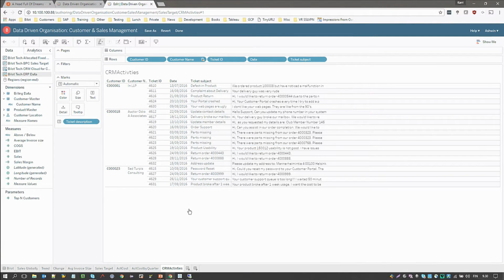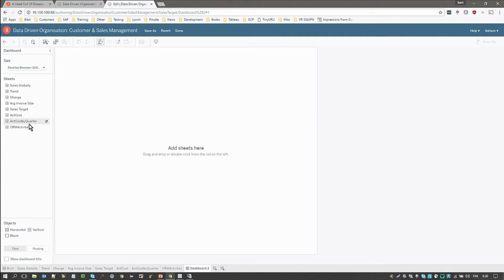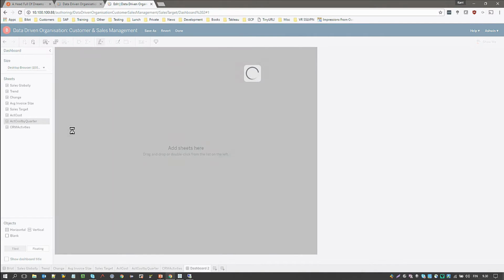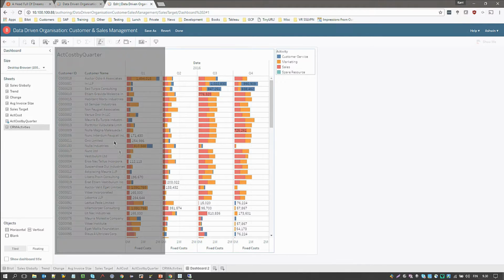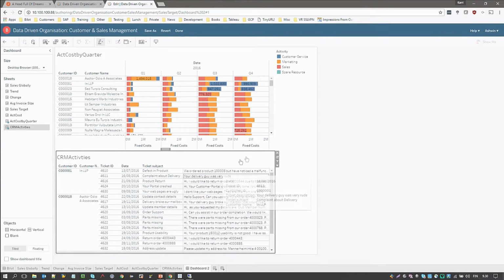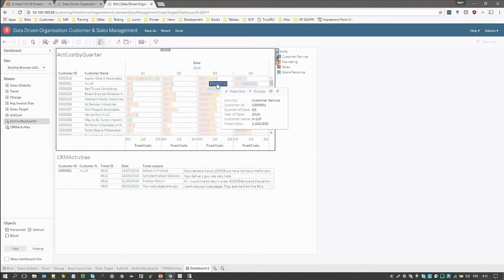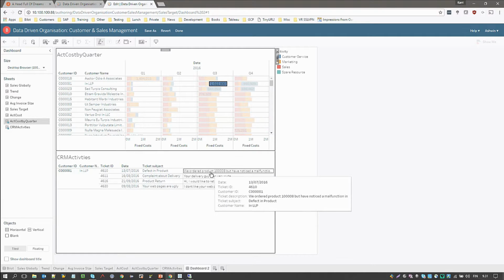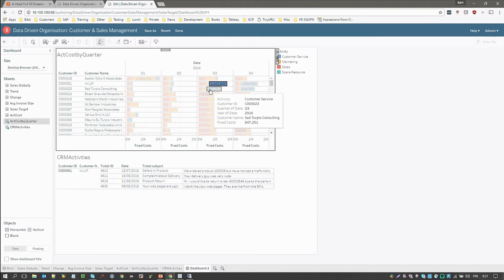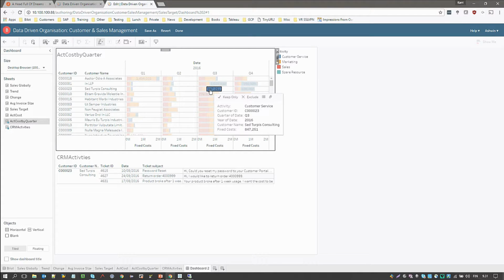Let me try to connect these 2 together somehow. So let me build a dashboard. And in this dashboard, I'm going to put my activity costs by quarter and my CRM activities. Okay, so now if I click here, let's see. Now I can see what the reason is. It's because of all these different complaints and defects in our products and returns. That makes a lot of sense. Same thing over here. Okay, now I get a better idea of what's going on.